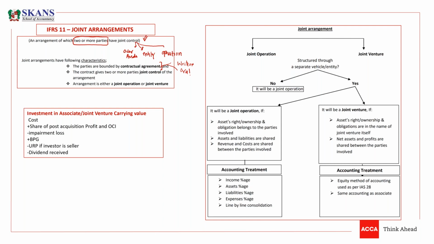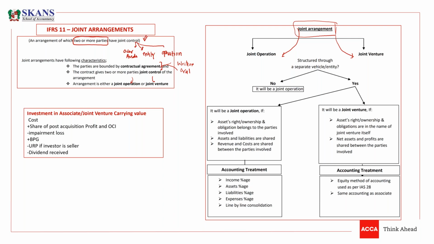Now you need to split this joint arrangement into joint operation and joint venture. Whenever there is a joint arrangement, you need to decide whether it's a joint operation or a joint venture.